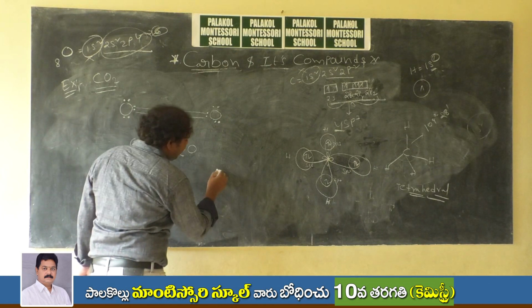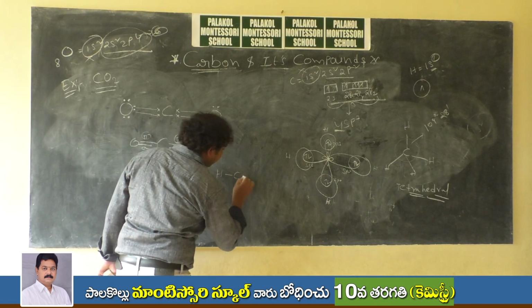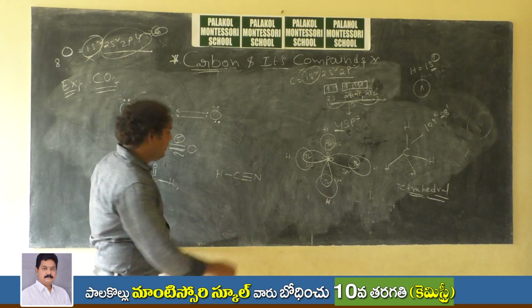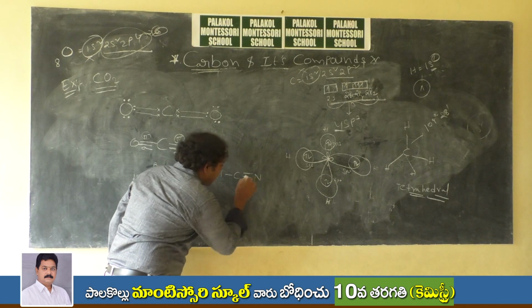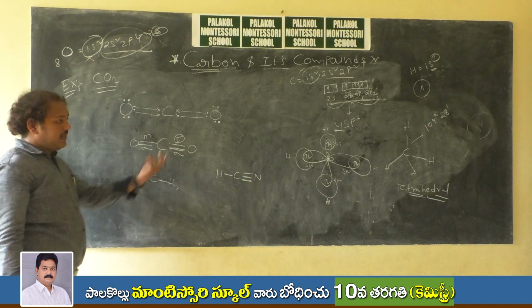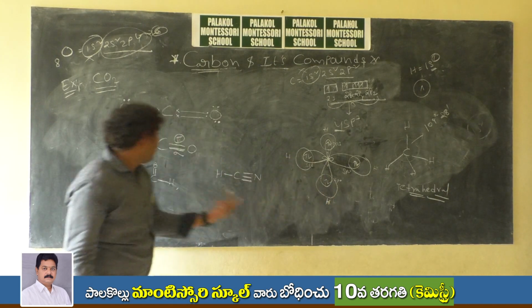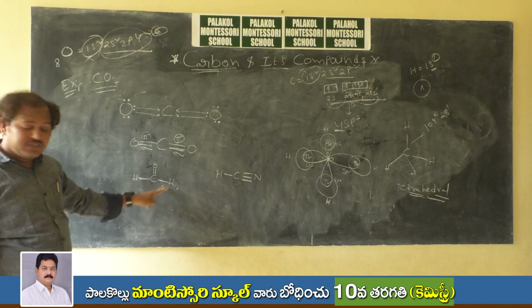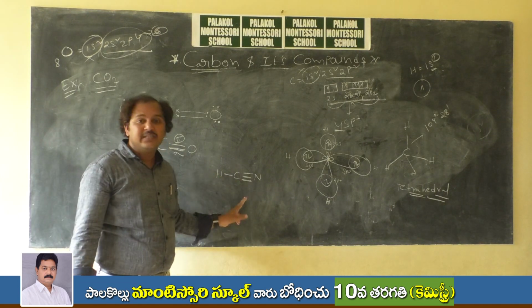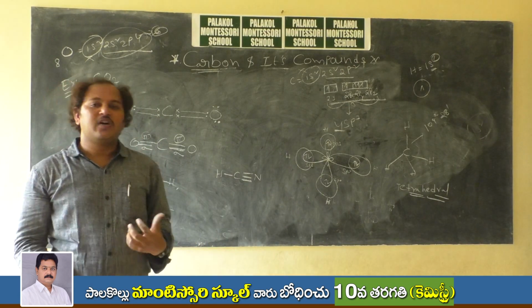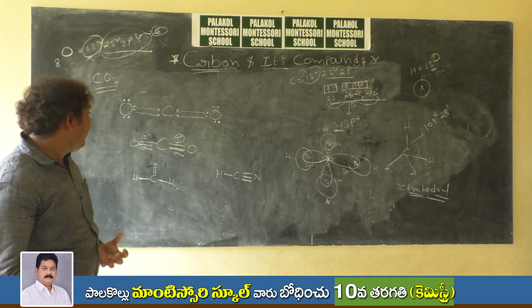It can also form triple bonds, as in hydrogen cyanide, HC triple bond N. Carbon can form four single bonds, two double bonds, or one triple bond and one single bond. Like that it can form enormous compounds, which is why it is very important.